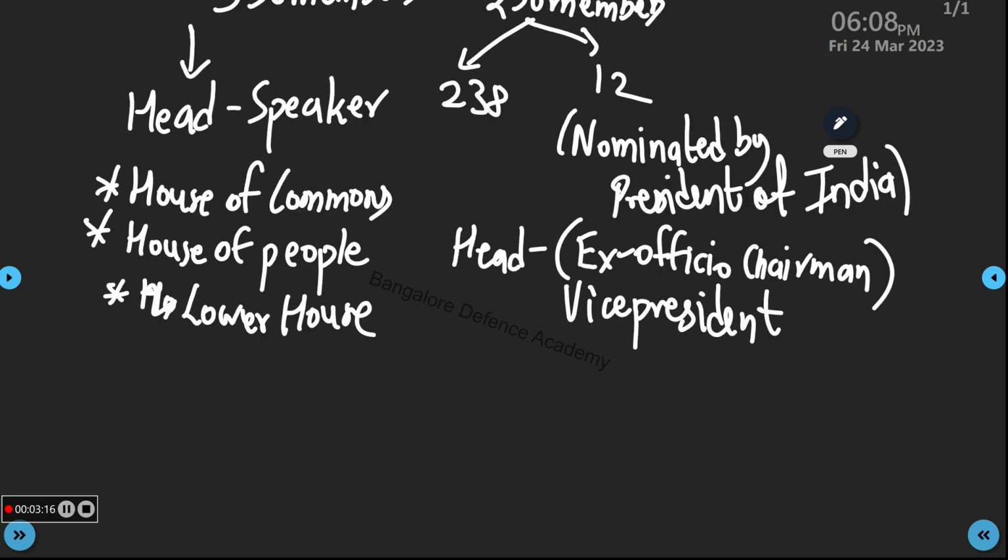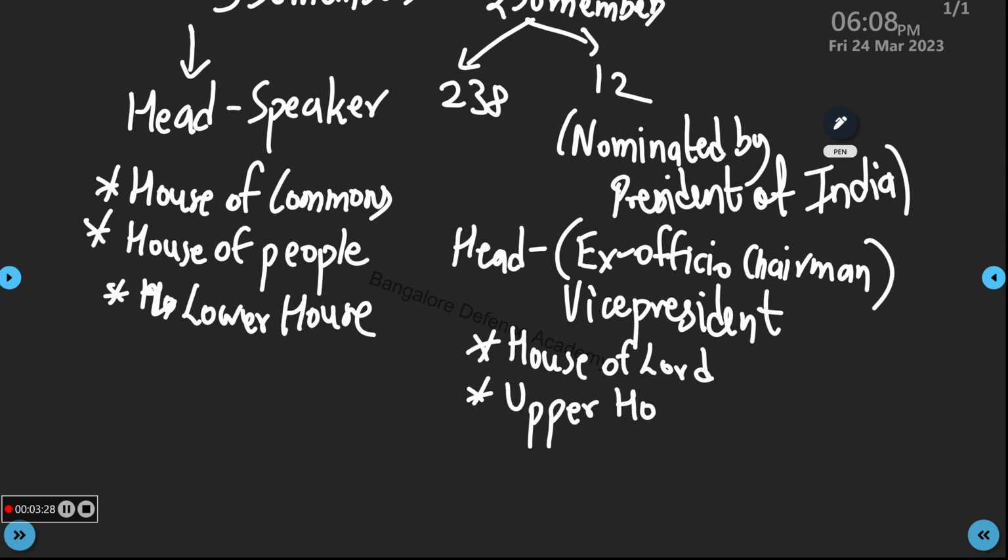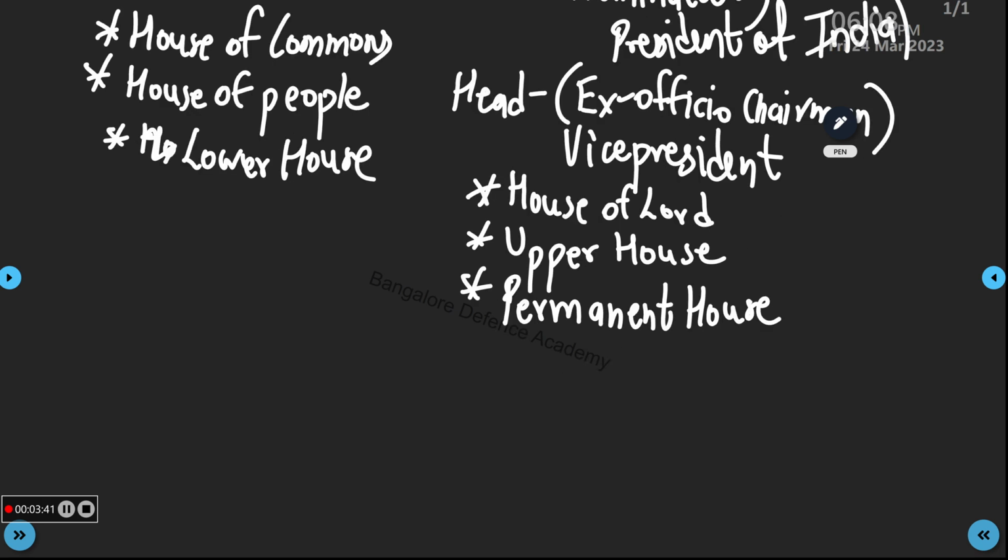Rajya Sabha is called the House of Lords. It is also called the upper house, and it is the permanent house of Parliament. Are you writing? The permanent house of Parliament is Rajya Sabha.